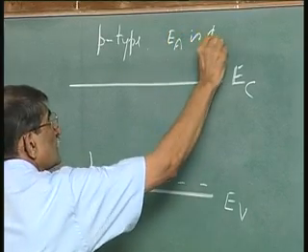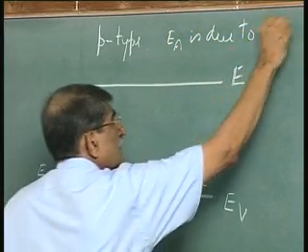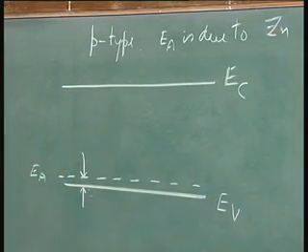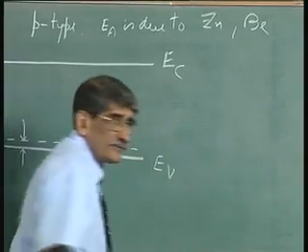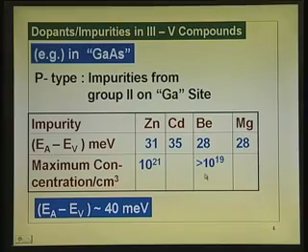is due to any one of them, mostly it is zinc that is used, and today people are using beryllium. In fact, if you see on this table, we have given some of the concentrations which have been achieved. For example, zinc can be introduced with a concentration of 10 to the power of 21. That means you can make P plus gallium arsenide. P plus means very heavily doped p type material. P plus gallium arsenide by introducing zinc to a level of 10 to the power 21. Beryllium, you can go beyond 10 to the power 19, but actually I do not have the upper limit.